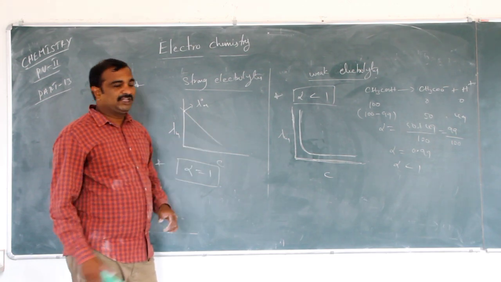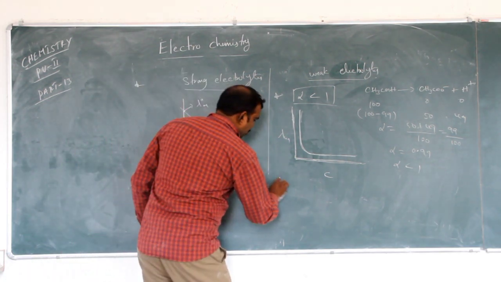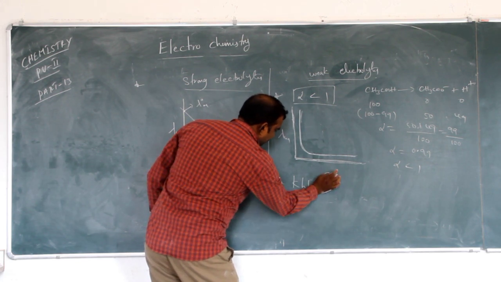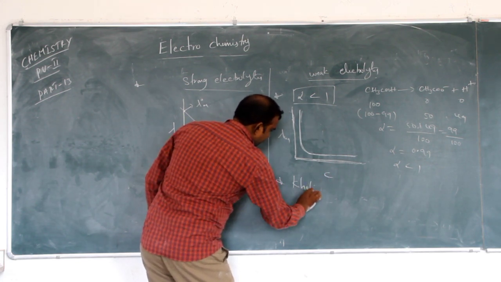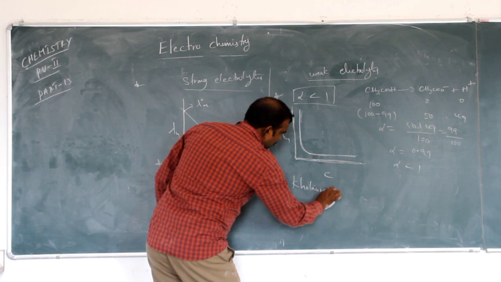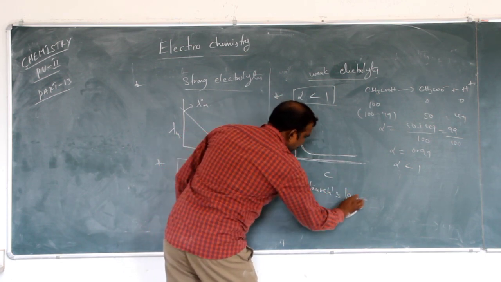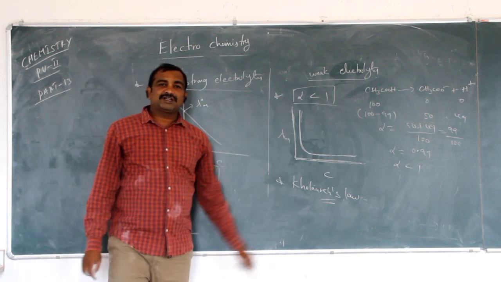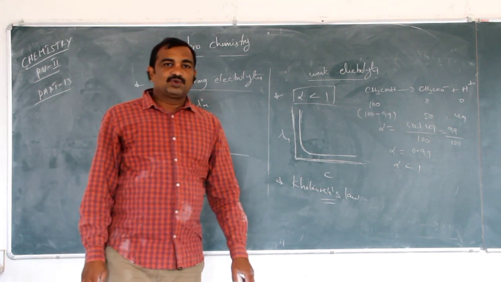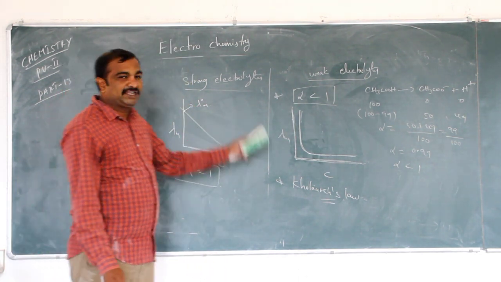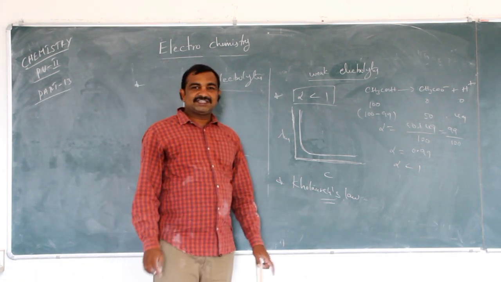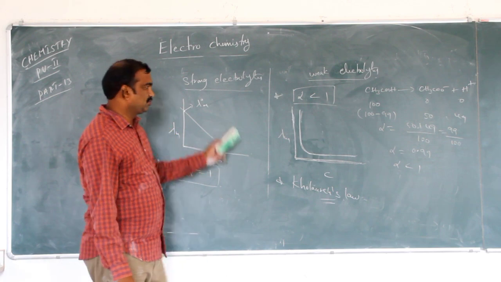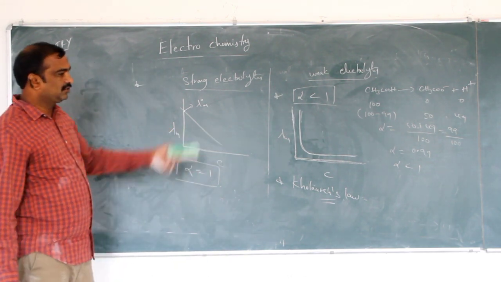Due to that only, Kohlrausch is a scientist who proposed a law to calculate the limiting molar conductivity of weak electrolytes. That is called Kohlrausch's law. First you note this one, take a screenshot, and then go to Kohlrausch's law.